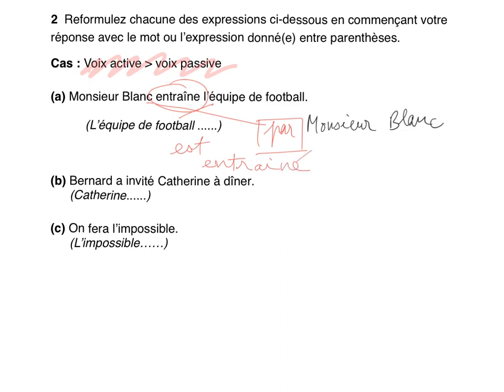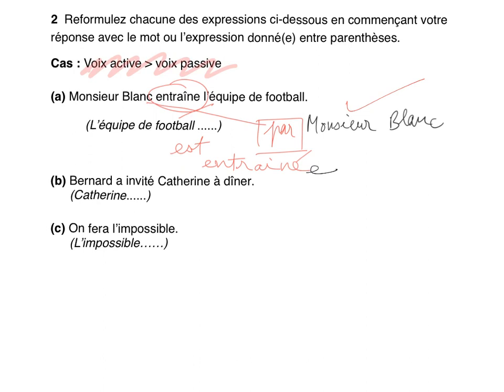And to make sure everything is correct, I double check. My subject, l'équipe de football. My participle, entraîner, with être. I know that équipe is feminine, so in this case, I need to add E. And just like that, I have my full sentence. L'équipe de football est entraînée par Monsieur Blanc.